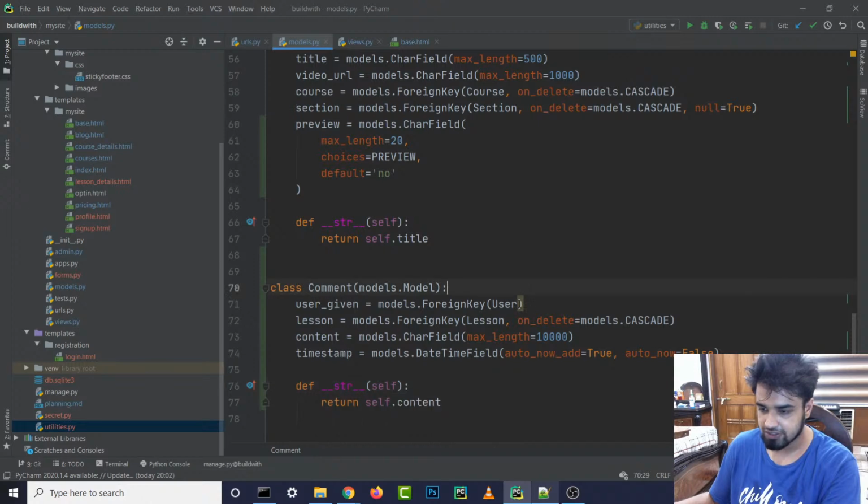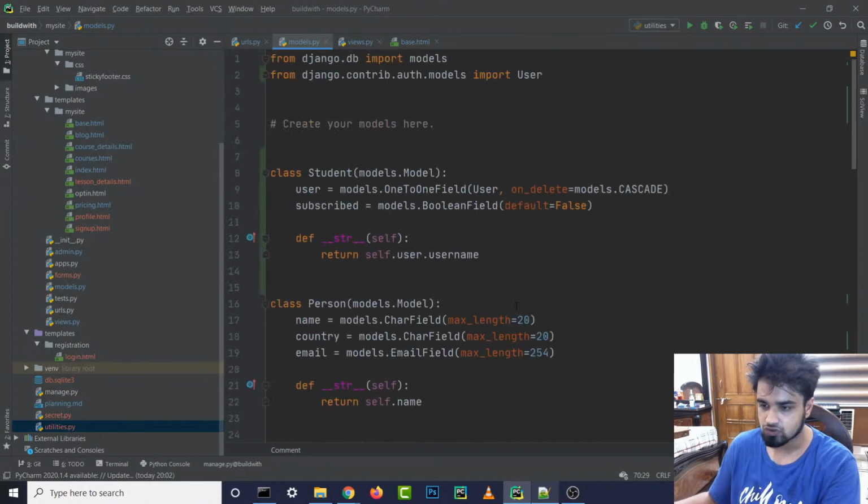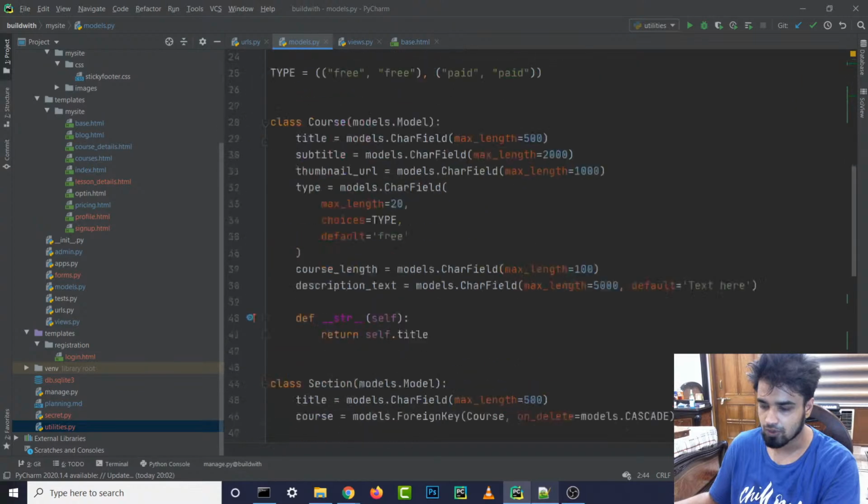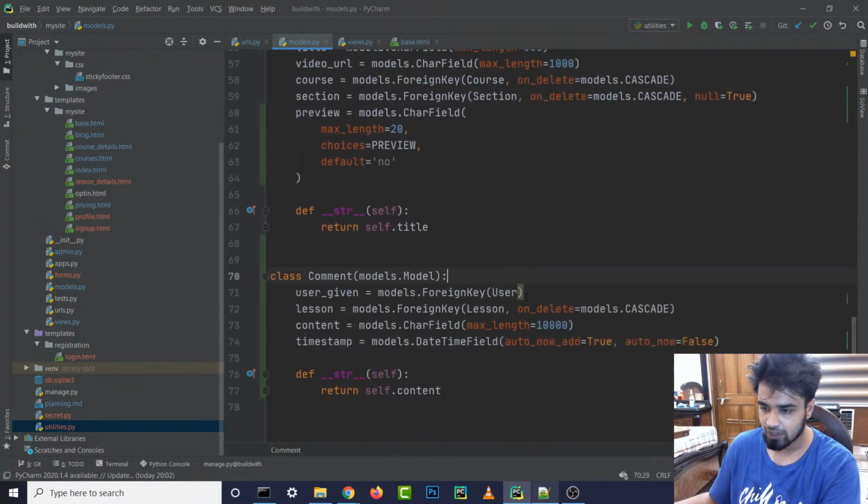Why is this giving us an error? Because we don't have the user model, I guess. No, we have the user model over here. So why is it giving us an error? Parameter on_delete unfilled. Okay, makes sense. So let me copy and paste this over here also.